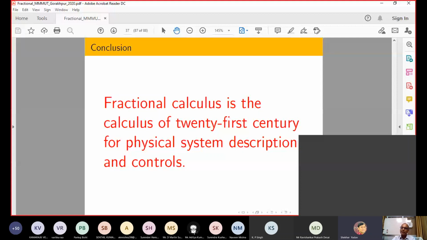Another way: I have already told you that if you have some system, you can take the example of a cart pendulum system. You might have seen that I have a certain kind of cart, and on top of that cart I have a pendulum. Now we are always assuming that the joint between this cart and pendulum is rigid. I am assuming this phone as a cart and this as a pendulum.